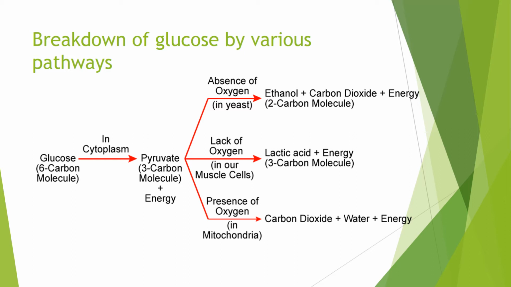Oxygen supply for the muscles will be insufficient, but the demand for energy increases, so muscles switch to the anaerobic mode of respiration, and in the muscle cell this pyruvate is converted into lactic acid plus energy. Because of the accumulation of lactic acid, we get muscle cramps.